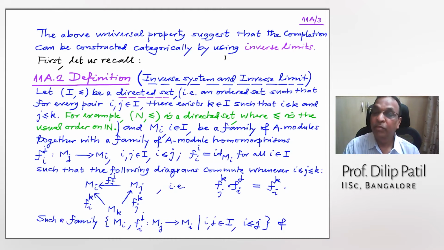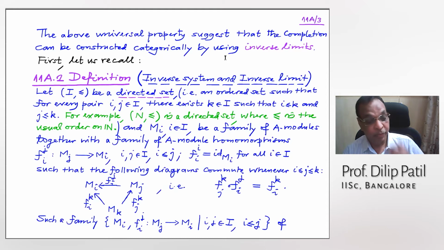So that means it is giving a direction. If you try to write down the elements by using this less than or equal to, then it will give direction. That is why it is called a directed set.